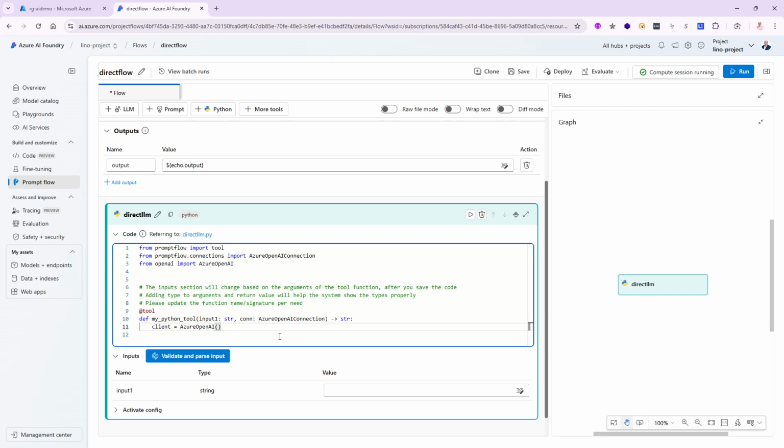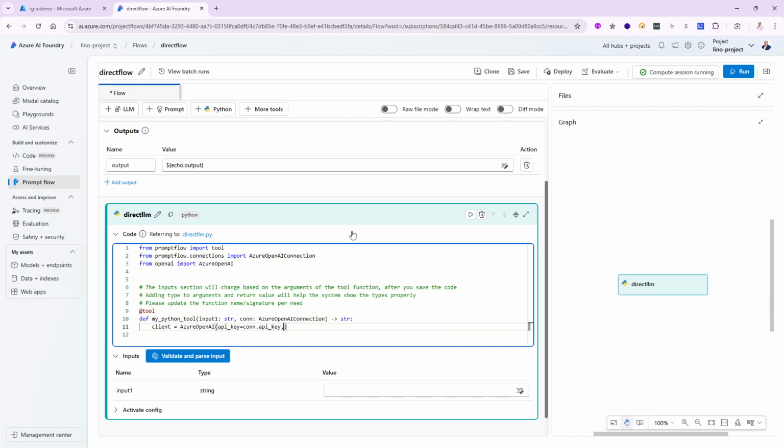I actually like to do it this way by saying api_key equals, and I don't have to specify the key. I don't want to show it in my code. But remember, it's going to be passed to me by the connection. So when I say validate and parse input, it's not going to be only input 1 here at the bottom. It will be input 1 and Azure OpenAI connection, where I can choose my connection automatically. So I don't have to show my key or my version number or anything. This is great and pretty secure. Everything is in the key vault as far as all your secrets, and that will not change. So we'll say api_key equals con.api_key.